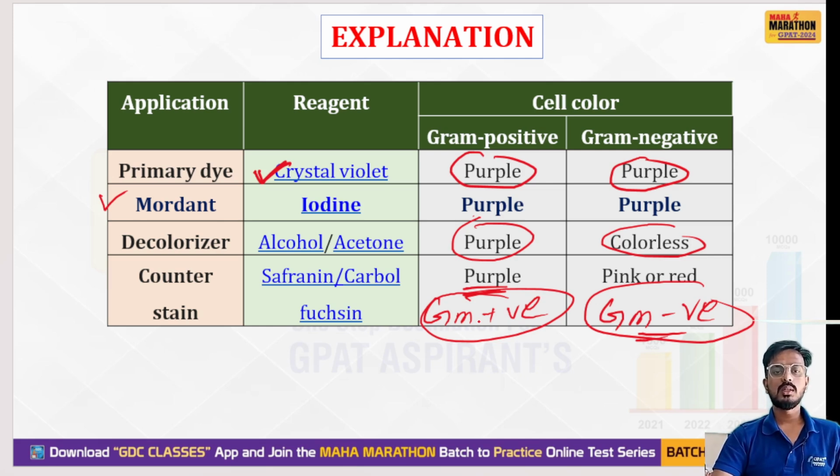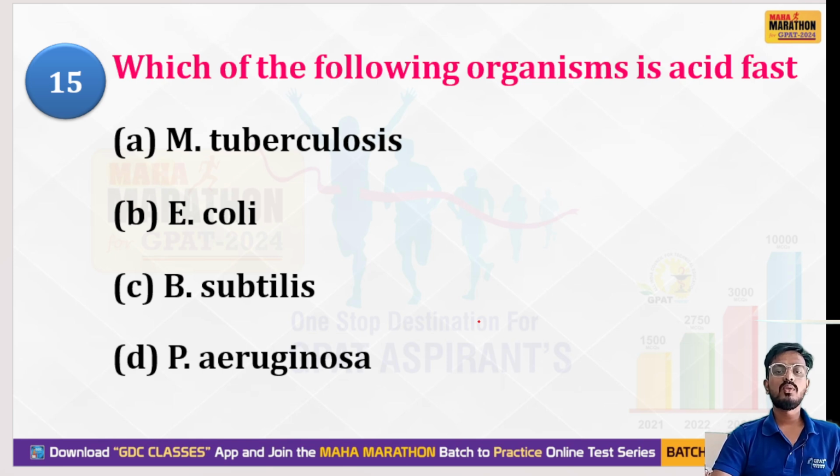Next question: which of the following organisms is an acid fast microorganism? This is very important. Your options are Mycobacterium tuberculosis, E. coli, Bacillus subtilis, or Pseudomonas aeruginosa. Your right option will be Mycobacterium tuberculosis. This is the acid fast microorganism.